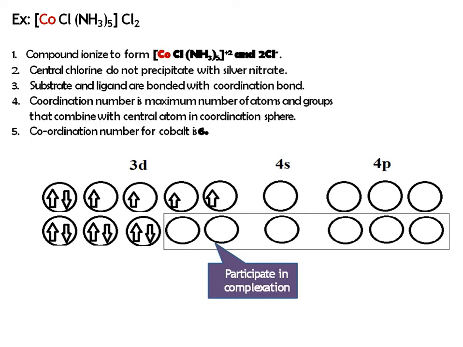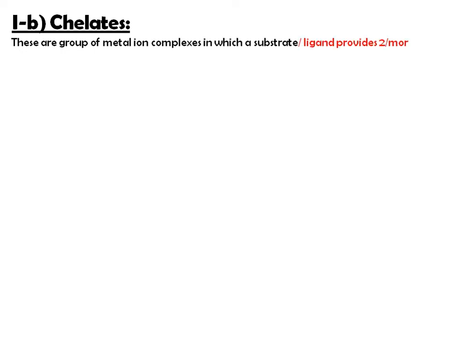Okay, and these 6 orbitals are taking part in the formation of bond, and then completion of the ionic sphere with the help of these 2 chlorine ions. Then the second class, that is chelates. They are a group of metal ion complexes in which a substrate or ligand provides 2 or more donor groups to combine with a metal ion.